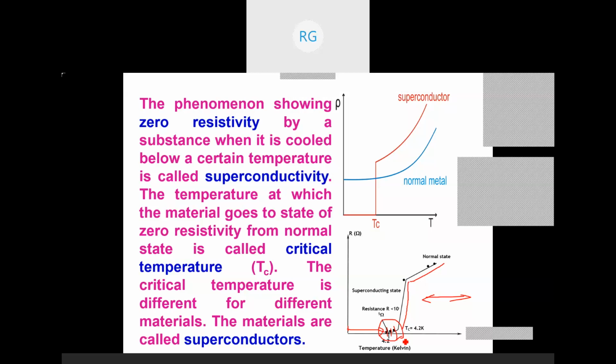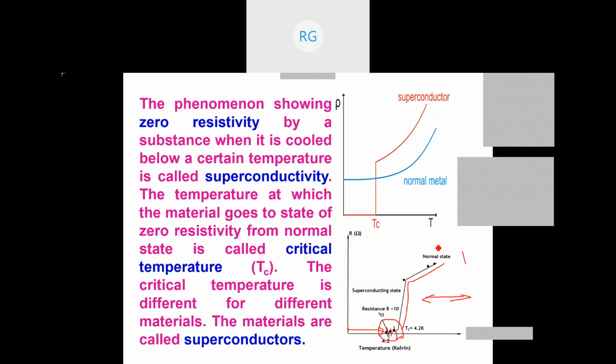So Udaybani is asking a question: how does a non-conductor become a superconductor? Mostly high temperature superconductors, which we have written, the superconductors which show superconducting property above 70 K, are called high temperature superconductors. Here I am taking 70 K as a benchmark, because at 70 K liquid nitrogen is available, so you can reach that temperature very easily.